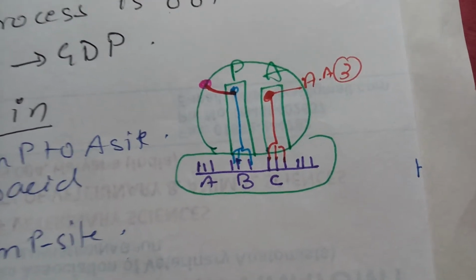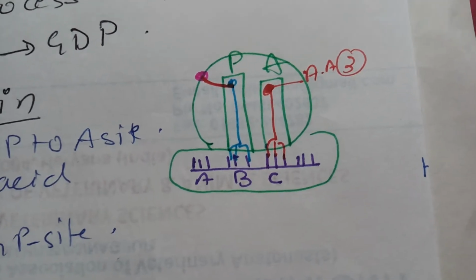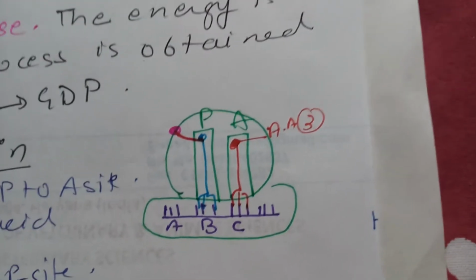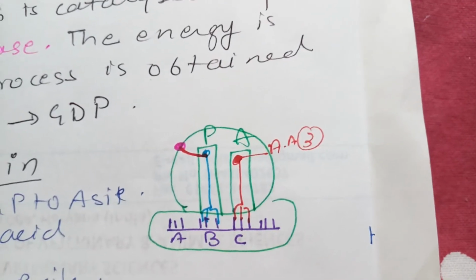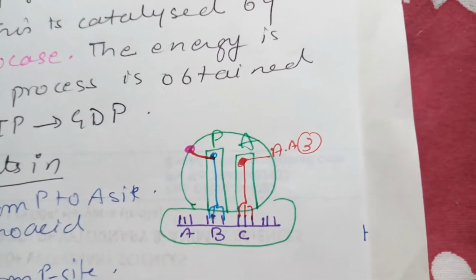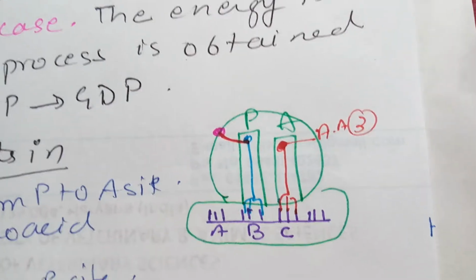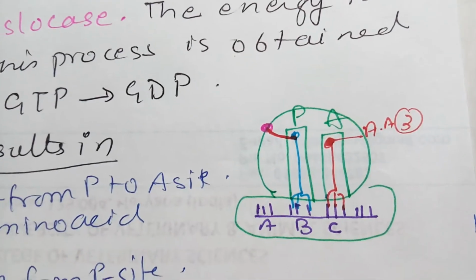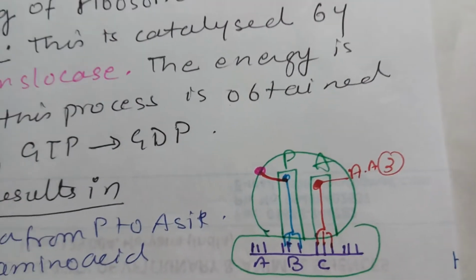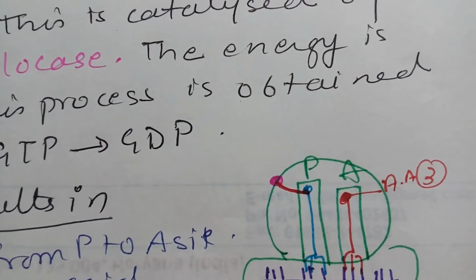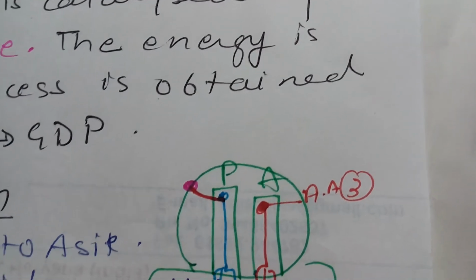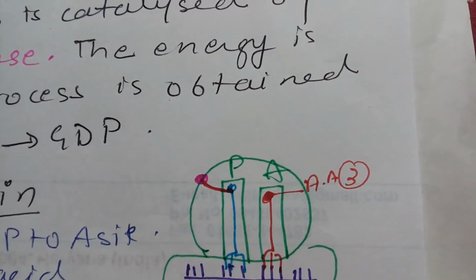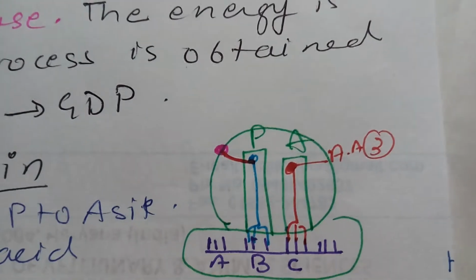Actually it is a shift of the ribosome. And the incoming new tRNA, which is shown in red, will occupy the A position in the ribosome. Now the first tRNA is set free, it will go into the cytoplasm, and the peptide chain is formed, and now again peptide bond formation occurs between the second and third amino acid. So this is how the polypeptide chain grows.